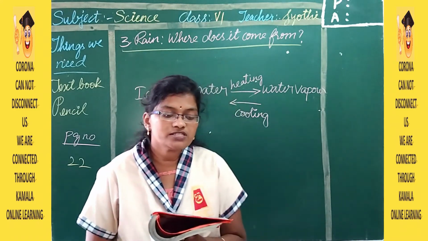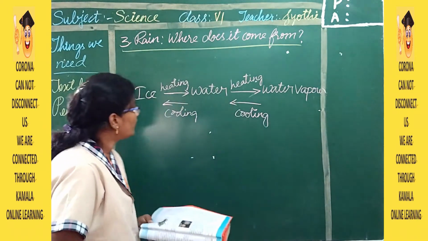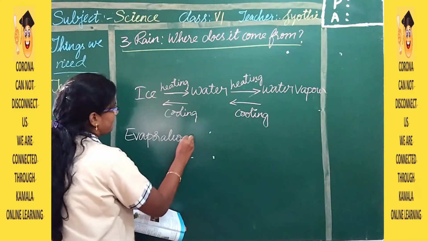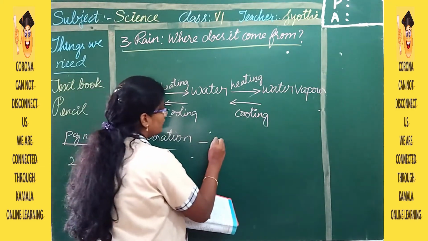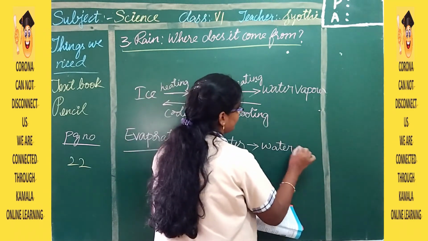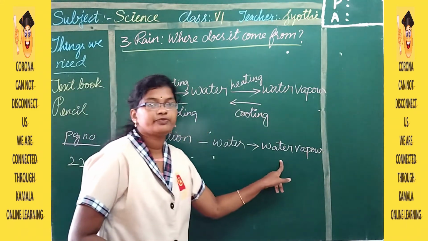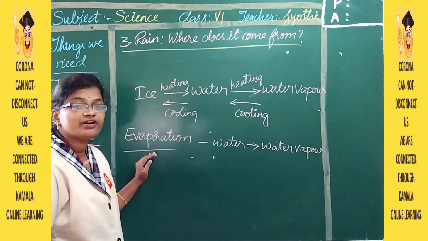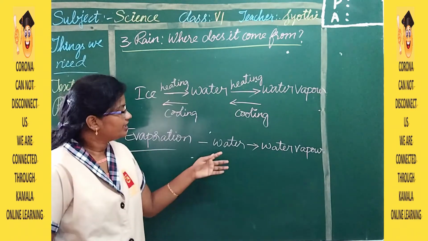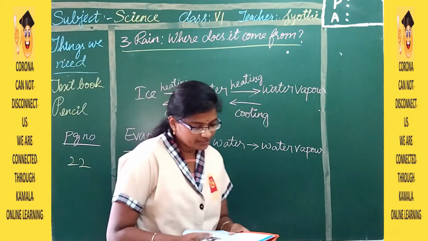The process of water changing into water vapor is called evaporation. So what is evaporation? Water changing into water vapor, that complete process is called evaporation. So how does water change to water vapor? By the process of heating. If we heat water, it changes into water vapor, and that process is called evaporation.